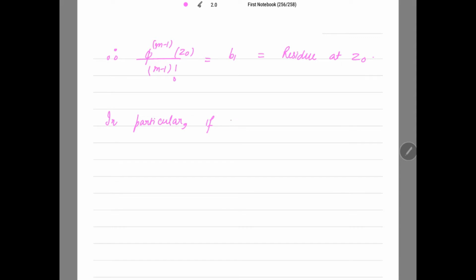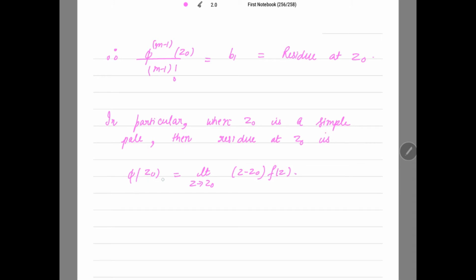So when z0 is a simple pole, then the residue at z0 is phi of z0, which is equal to the limit as z tends to z0 of z minus z0 times f of z, right? You know that phi of z0 is equal to this.